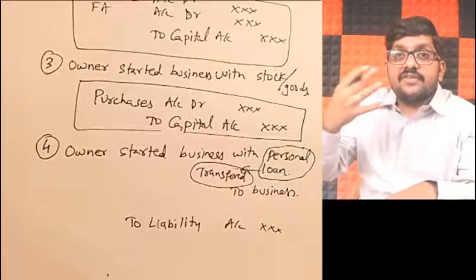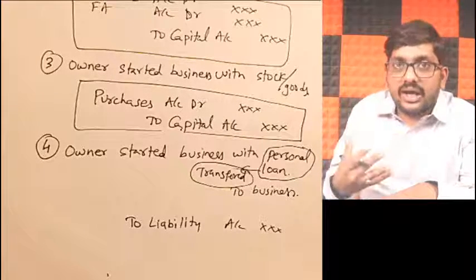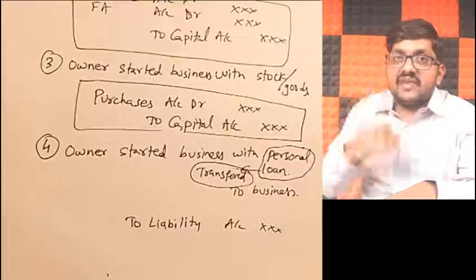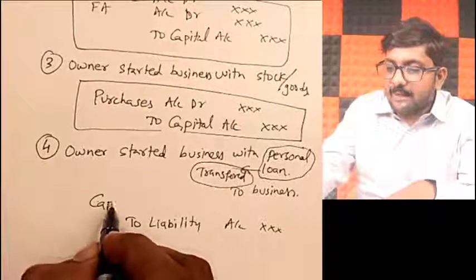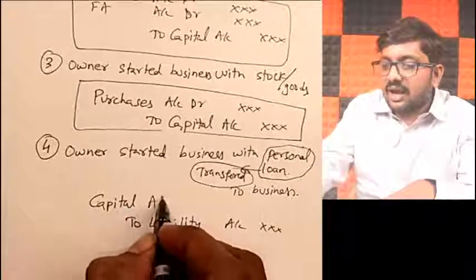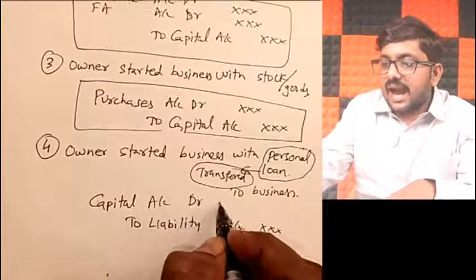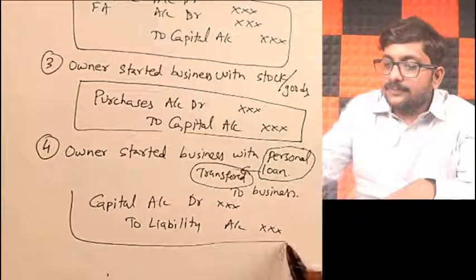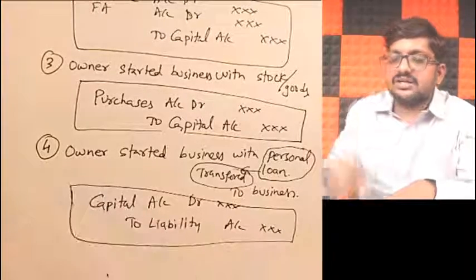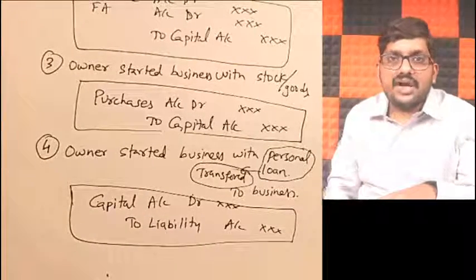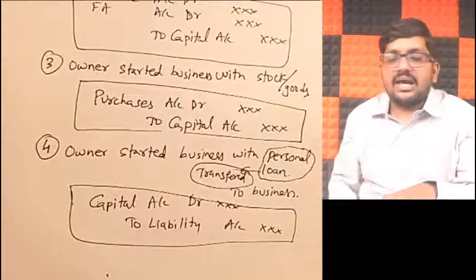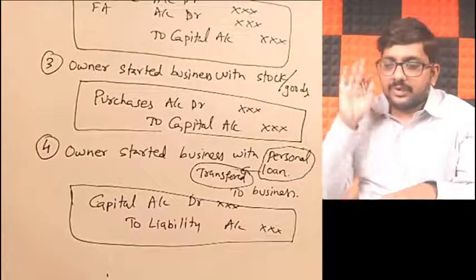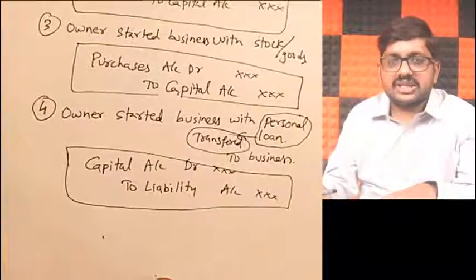But because I have taken up the liability of the owner, I assume that I have indirectly paid him. Once I indirectly pay him, what will happen to his capital? Capital account will decrease. So capital account debit to liability account will be my journal entry, my dear friends. Got it, everybody? Okay.